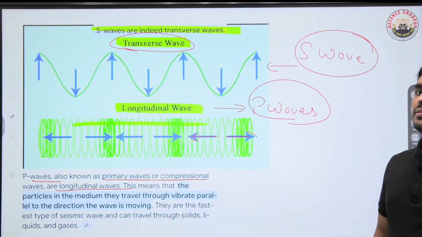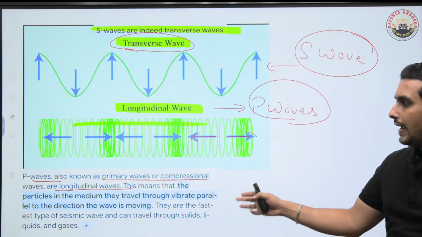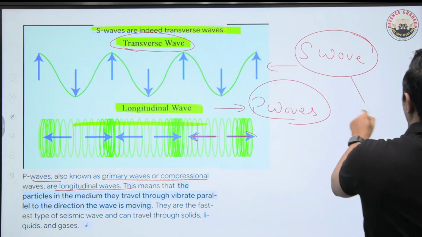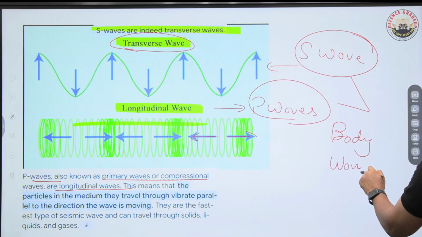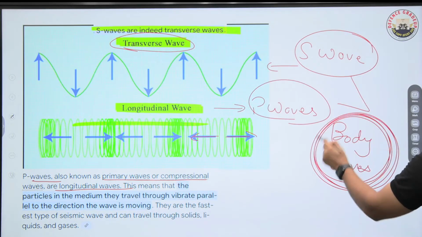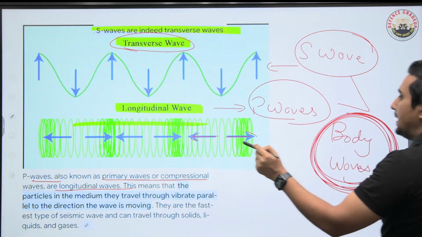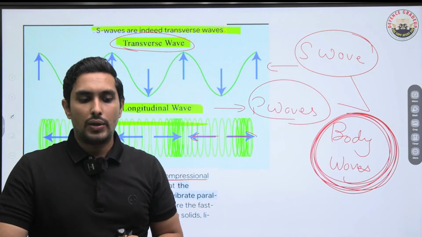This is actually very much important. So no doubt that P waves are very fast. They'll be the first to be seen, and these are both body waves. They come in contact with the surface and they produce the surface waves, which are known as Love waves and the Rayleigh waves. Very destructive waves they are. So we have to understand that point as well.